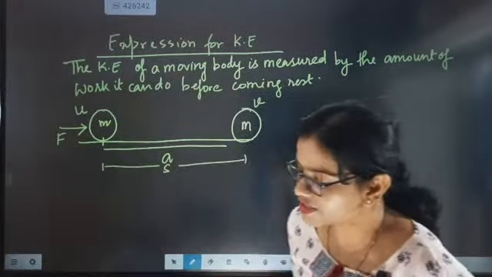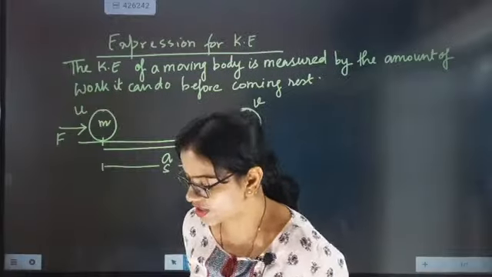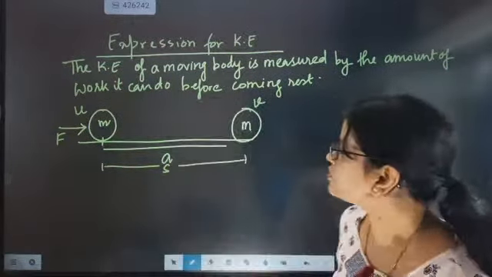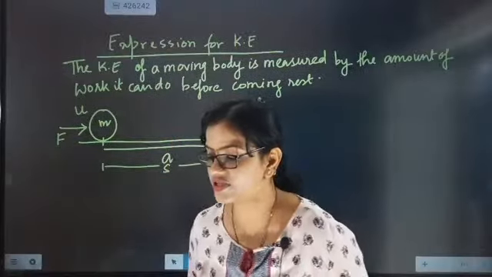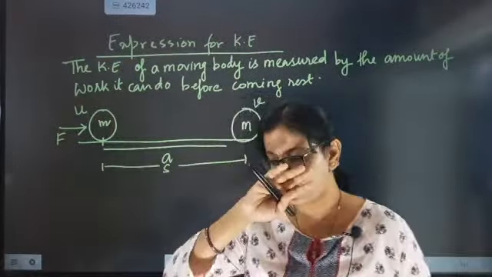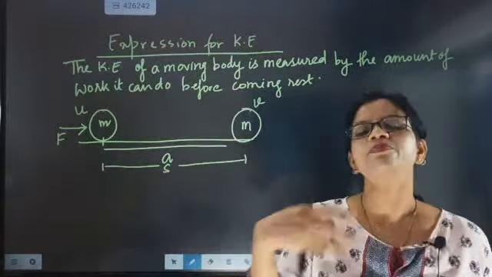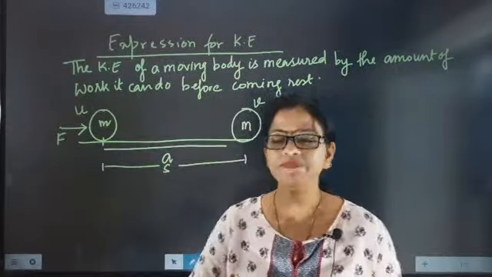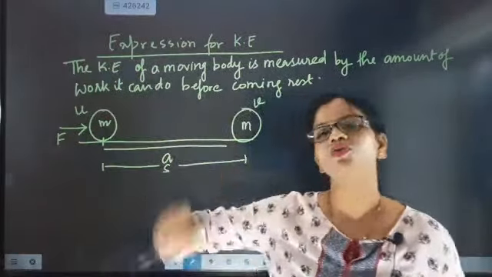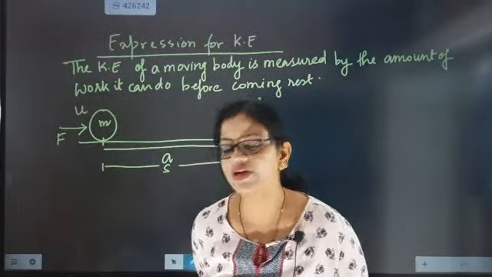Here one thing, beta: we are not going to provide friction. We are going to take a perfectly frictionless surface. On this perfectly frictionless surface we have taken the body and allowed it to roll after application of an external force. So till here I hope you have understood.